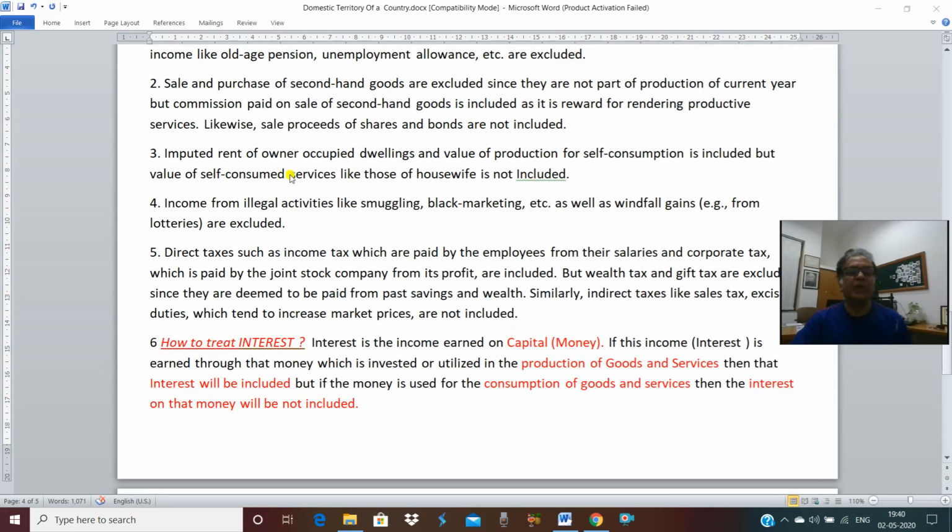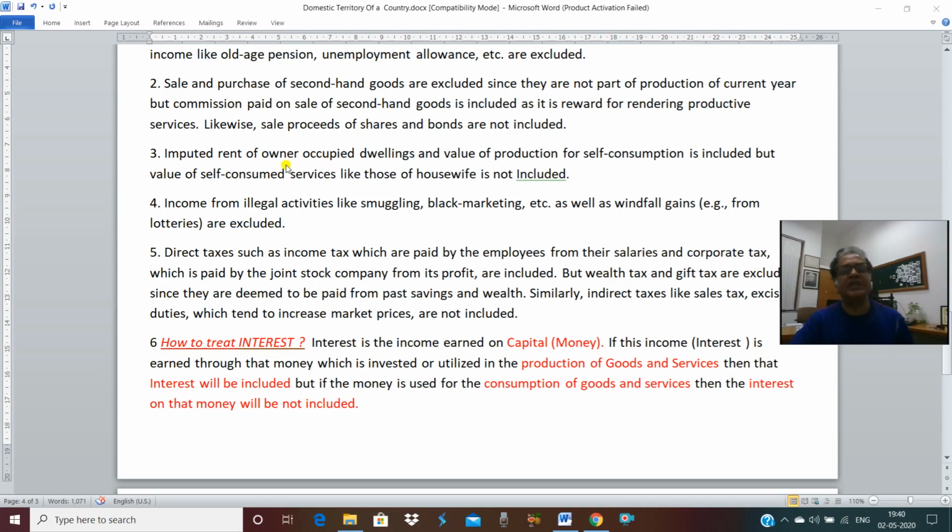Third precaution, imputed rent of owner occupied dwellings, or owner occupied house. It is also known as owner occupied house. For example, Mr. Ram constructed a house and in place of selling it or renting it, he himself is living in that house.